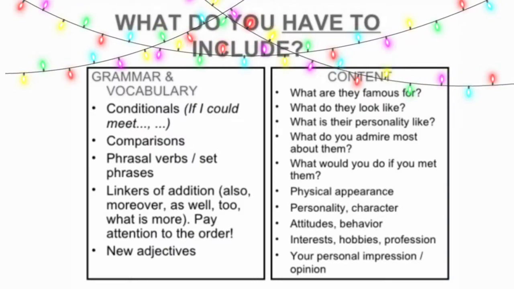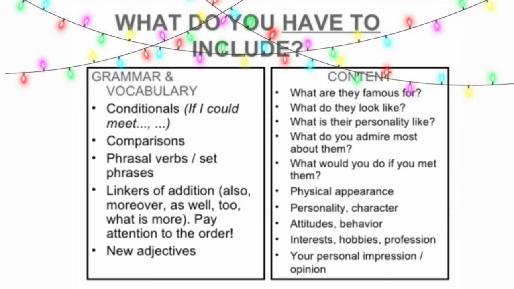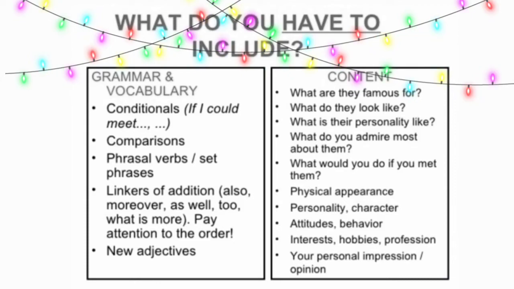While writing a description, you have to add some details to your writing. These can be divided into two parts, the grammar and vocabulary and the content part. In grammar and vocabulary, you can add conditionals, you can do comparisons, you can use phrasal verbs or sets of phrasal verbs, you can add linkers of addition, and you can add new adjectives.